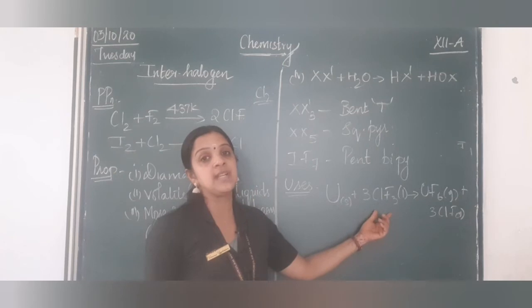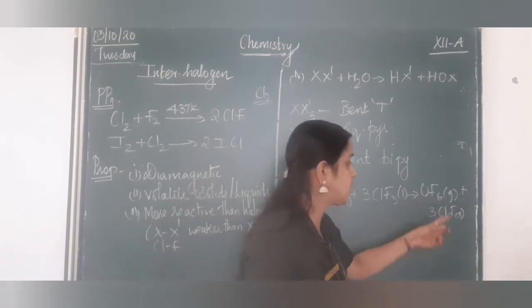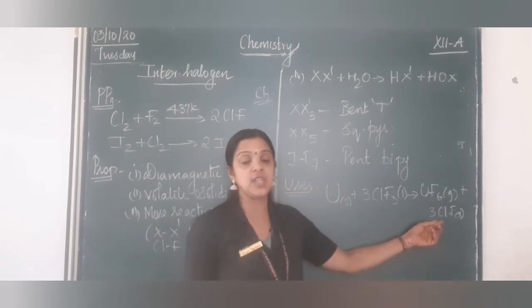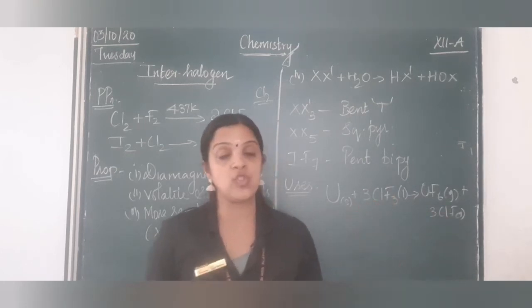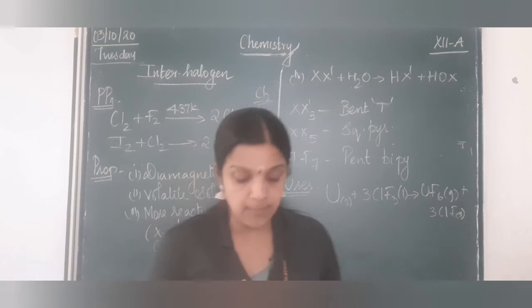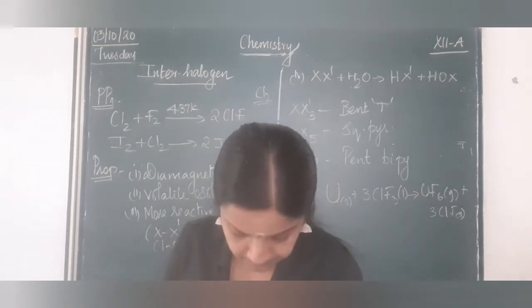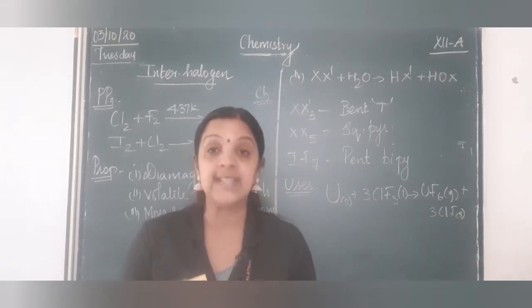Uses: they are very good fluorinating agents, and they are also used for enrichment of uranium by forming the compound UF6. Uranium combines with the interhalogen compound to form UF6 and another interhalogen compound. So these are the basic uses of interhalogen compounds.